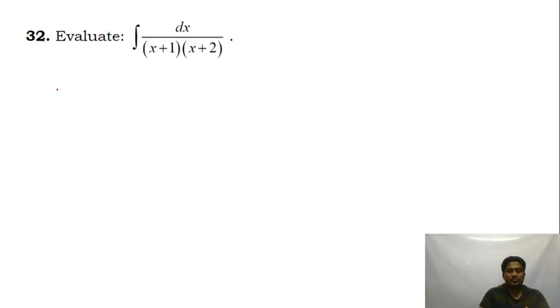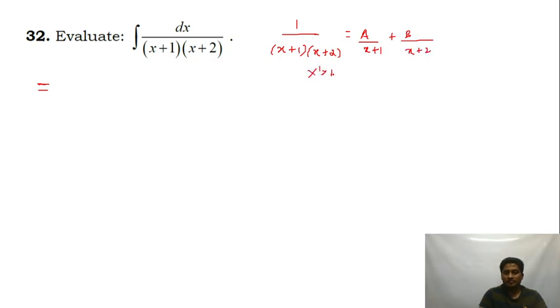Question number 32. Alright, now you get a question on partial fractions. I repeat myself, guys, limit of a sum is deleted, right? So that's why they might have increased one more indefinite question. So if I use partial fractions, 1 upon x plus 1 into x plus 2 should be written as a divided by x plus 1, and then b divided by x plus 2. I am going to multiply by x plus 1 into x plus 2.